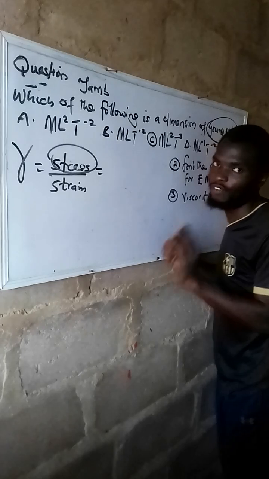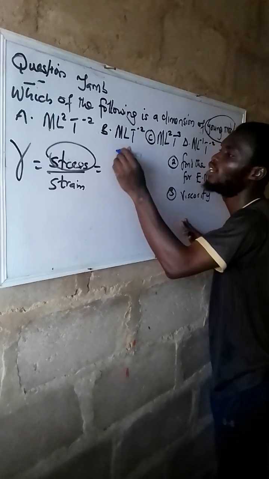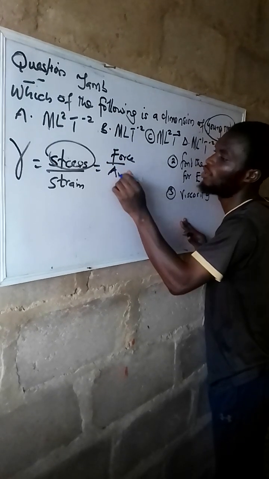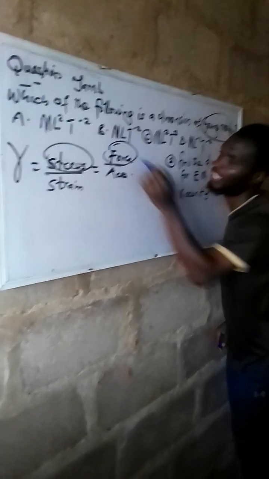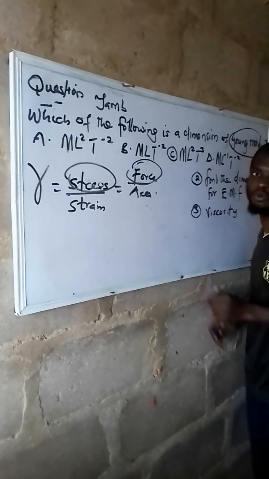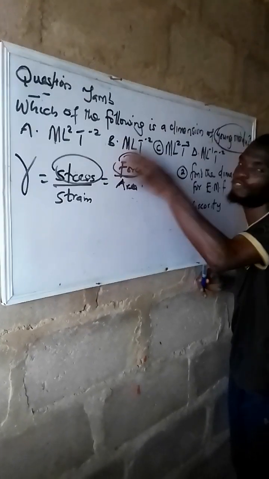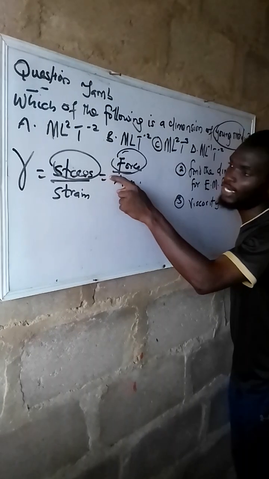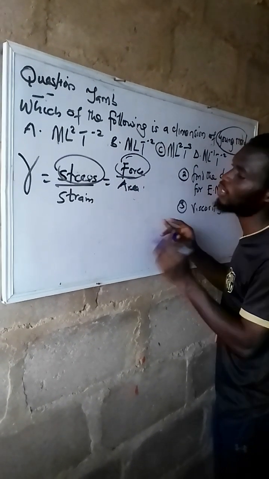I think you have gotten that one. All you need to do, what is the formula for calculating stress? It is force over area. Force over what? Area. Now, I don't need to do force again. I think you are following me. First question, we have treated force under work done. So I'll just substitute in my dimension for force that we did in the first video. And area, we haven't talked on that. Then what follows? Force over area. Let's quickly solve that one.